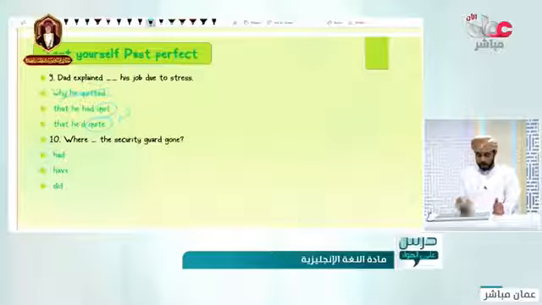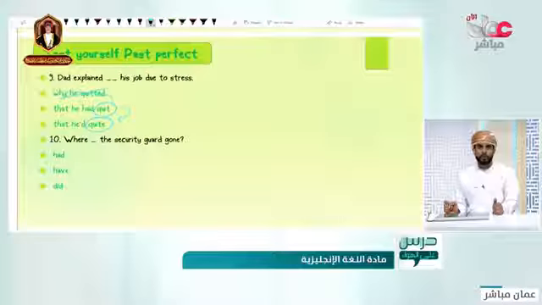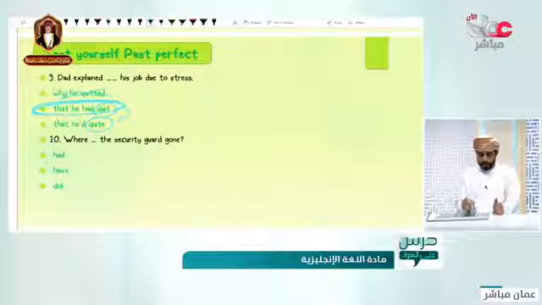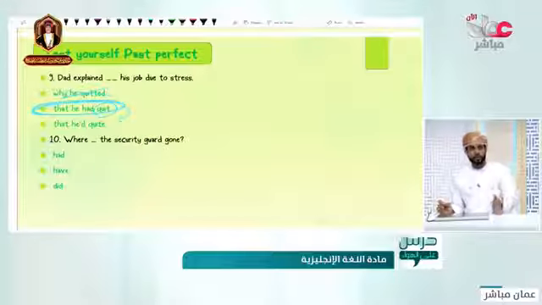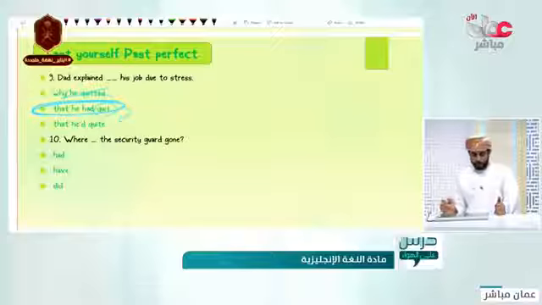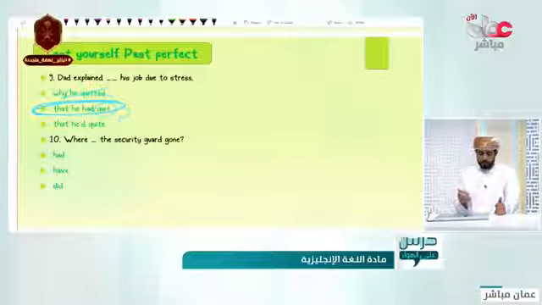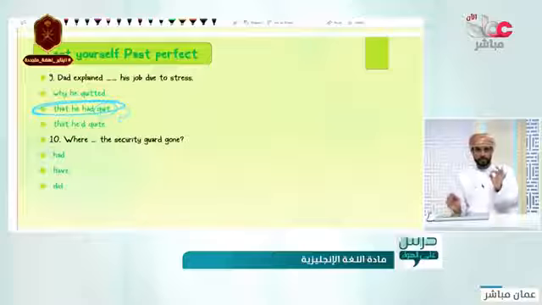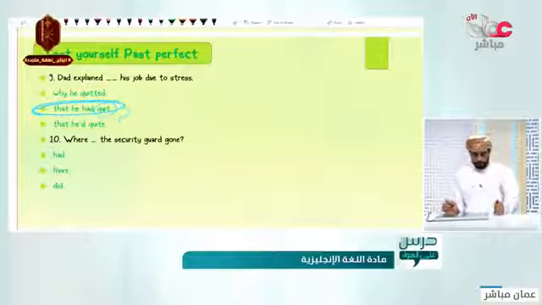Quit and quiet. Sorry, in the spelling. Have a look there. Which one is the correct one? Yes, this one is the correct one. He had quit his job. He quit his job. He's not working anymore because of or due to the stress. And here I meant to show you that there is nothing called quitted. You have to be careful with the spelling there.